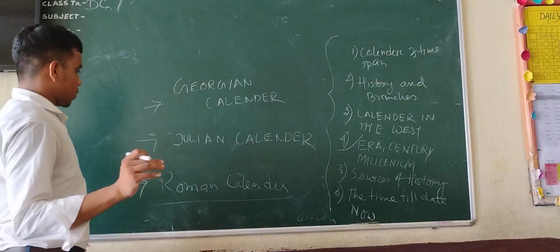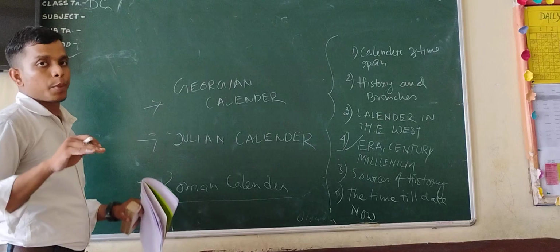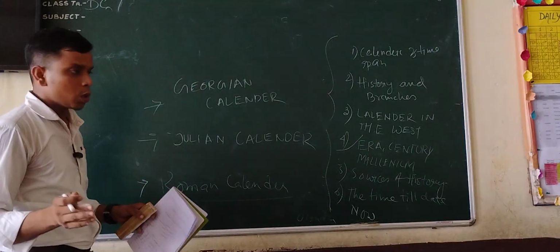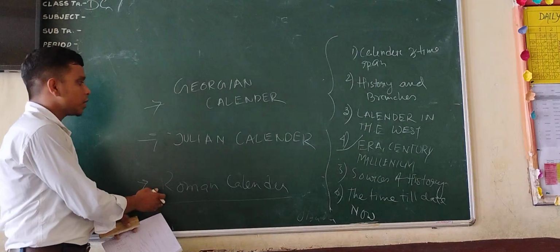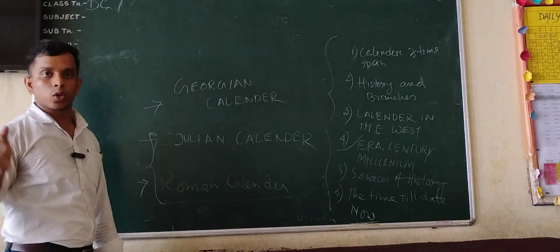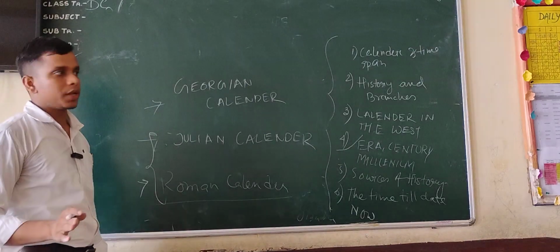First of all, the Roman calendar is the very primitive times calendar. This is also called a solar calendar, but this is an old version of the solar calendar, and this is a new version of the solar calendar. The Julian calendar also followed the solar system. It has 365 days, etc.